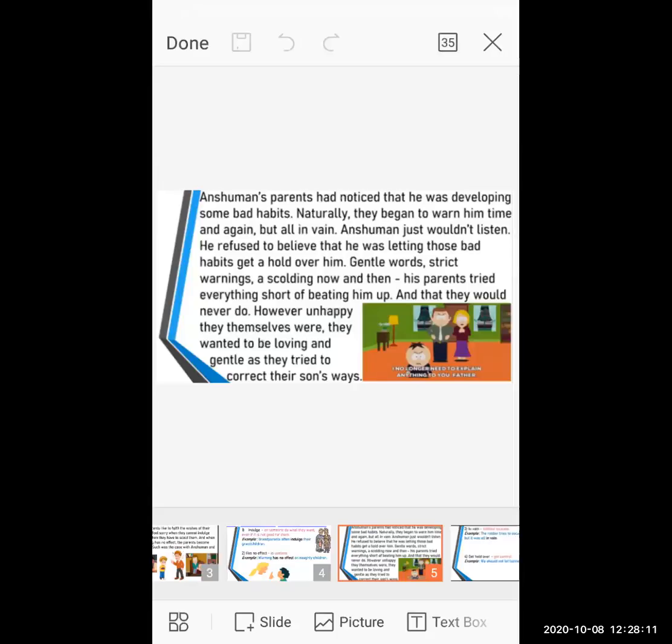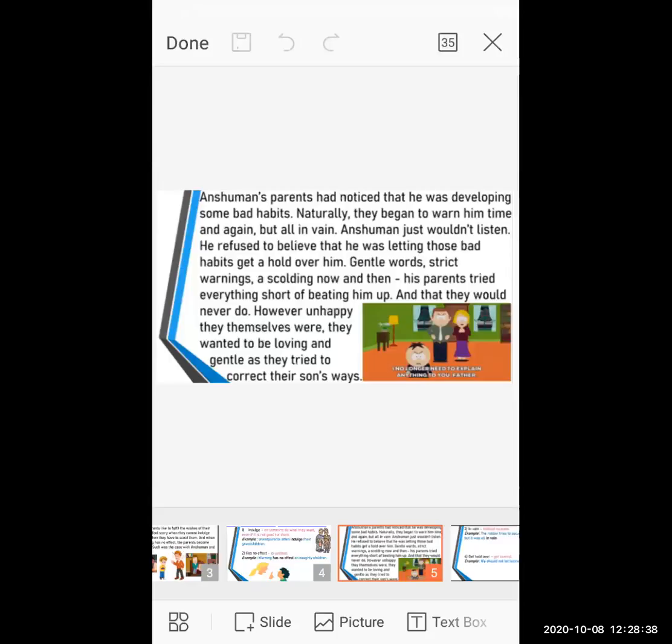There is no success because the parents tried hard to explain to Anshuman that he is doing something wrong, a bad habit which is not good for him. When you become an elder, this bad habit will continue to be yours, long lasting, so you have to avoid such bad habits.